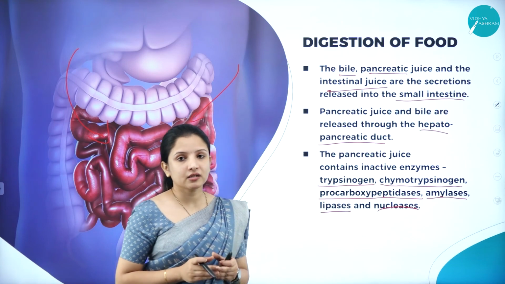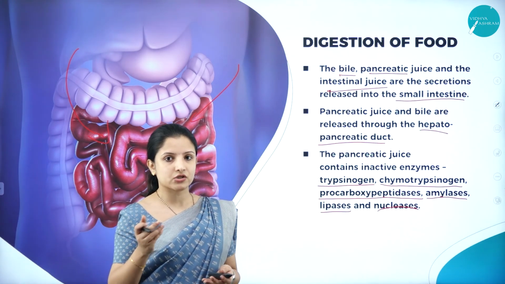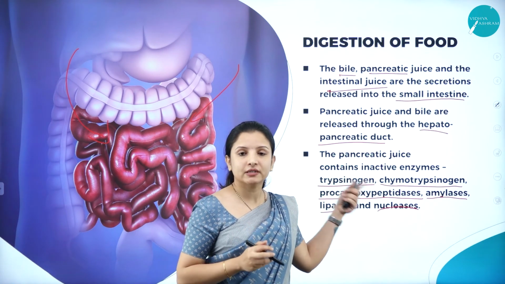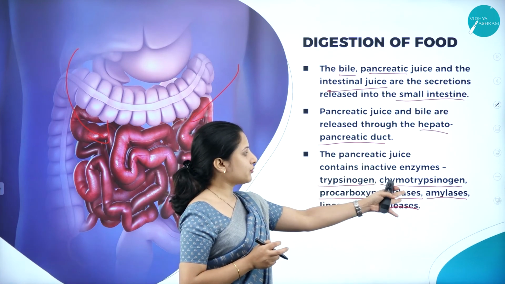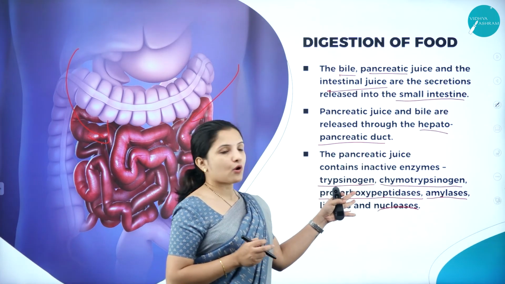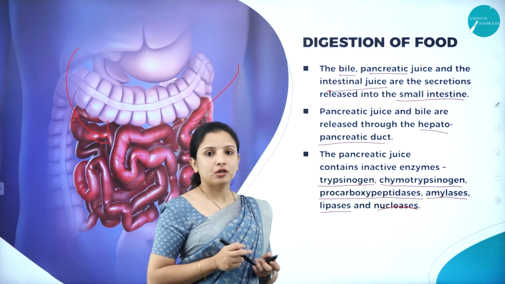These are all inactive enzymes. They have to become active and then start the process of digestion. So the different inactive enzymes in the pancreatic juice are trypsinogen, chymotrypsinogen, procarboxypeptidases, amylases, lipases and nucleases.